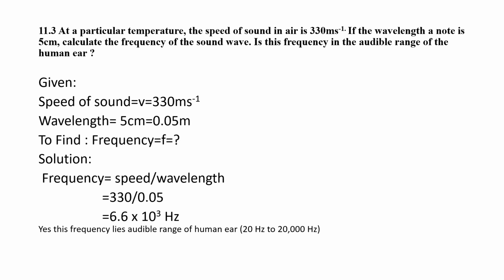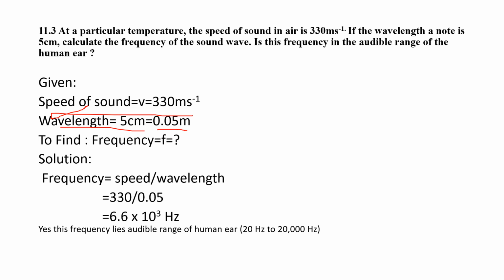Problem 11.3. At a particular temperature, the speed of sound in air is 330 meter per second. So the speed of sound is 330 meter per second. If the wavelength of a note is 5 centimeter, and the wavelength is given as 5 centimeters, so first of all we convert centimeter into meter. So we have to divide 5 by 100 and we will get 0.05 meter.